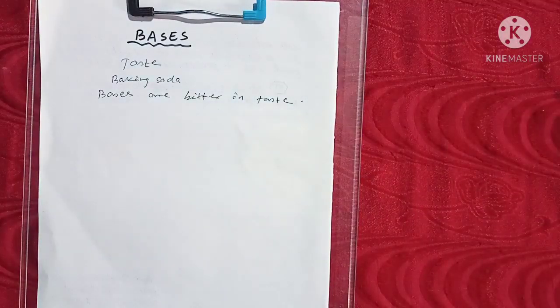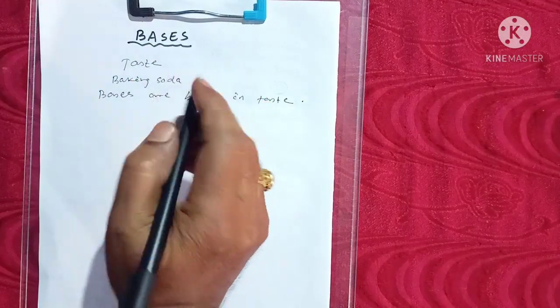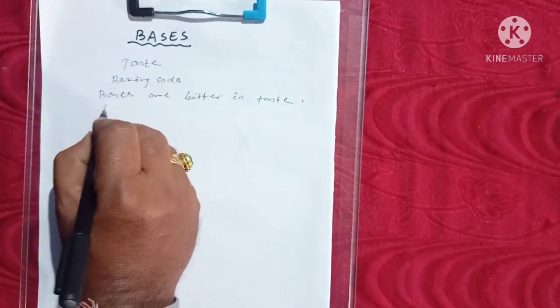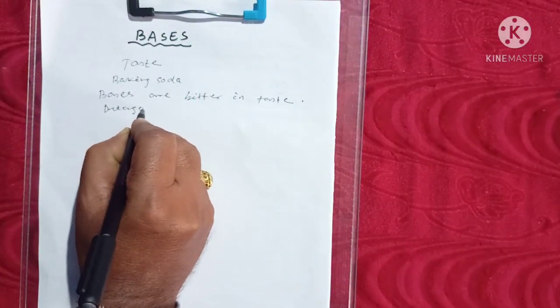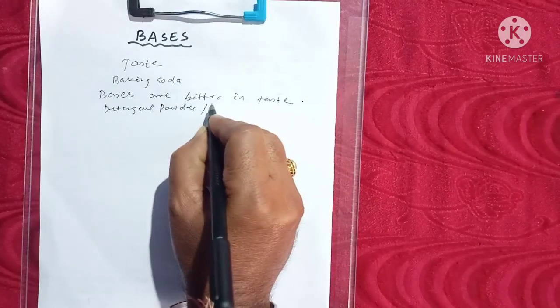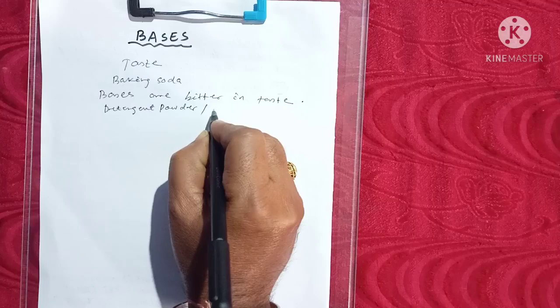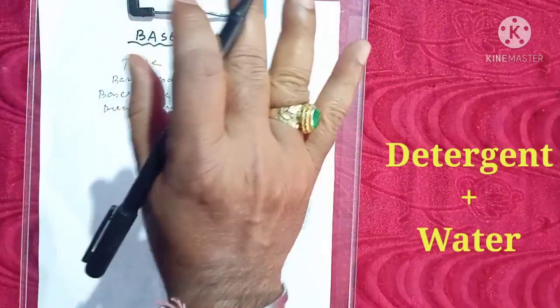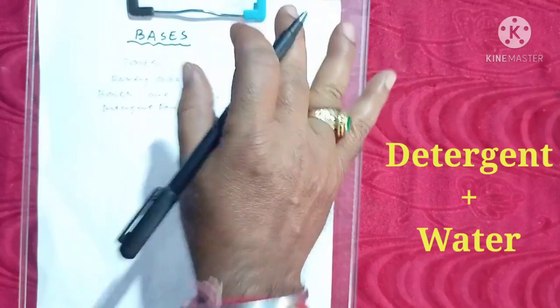Okay. Now we shall do another experiment in our home. Take a little of detergent powder and a little of water in your palm and rub it. How do you feel?